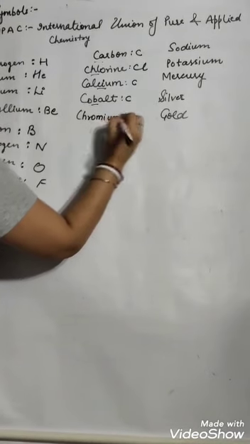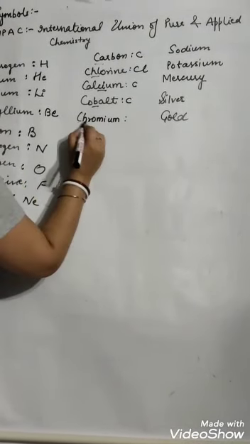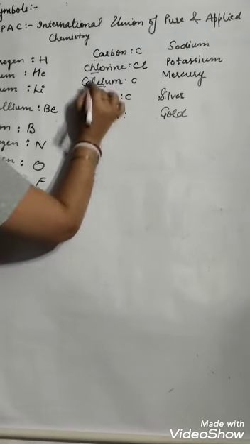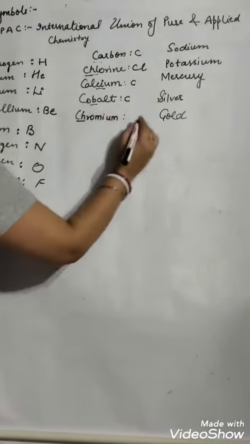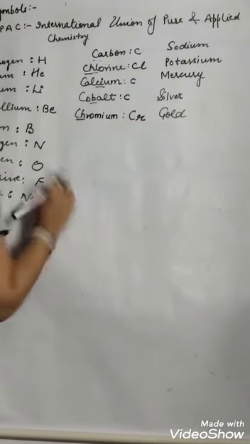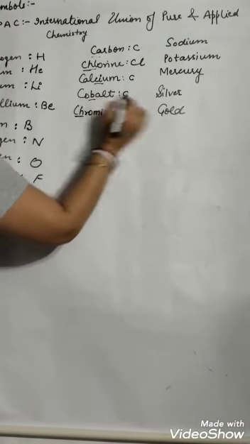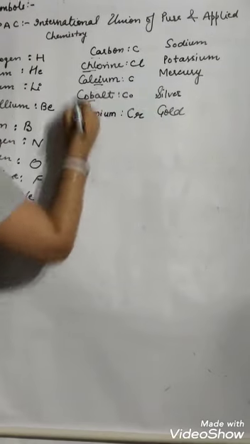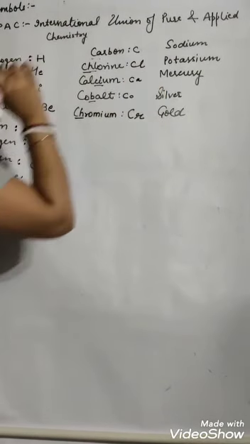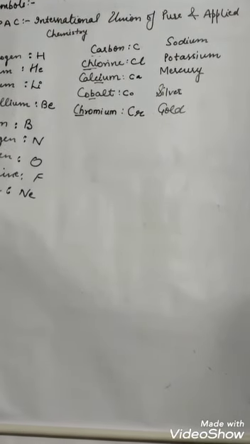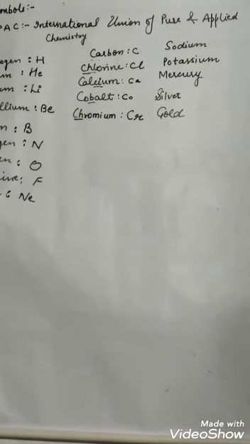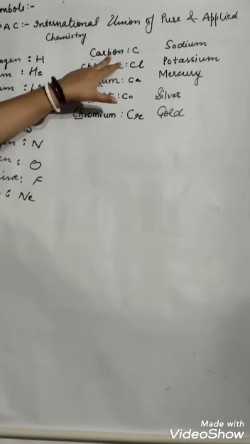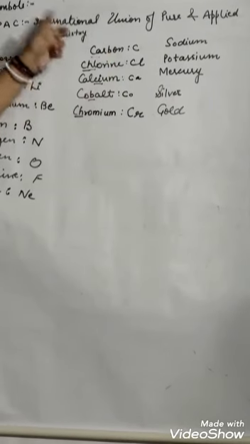Because there is one more element, chromium. Here also CH, here also CH. Great confusion. So they have Cl, and for chromium they have Cr. Cobalt, C and small o. For calcium they have taken Ca. So they decided they will take the first letter or first two letters of the particular element. If the name starts with the same letter, they have taken the second or third letter.